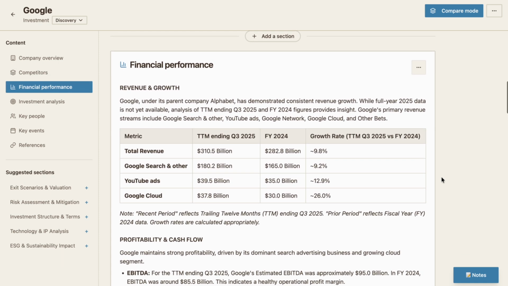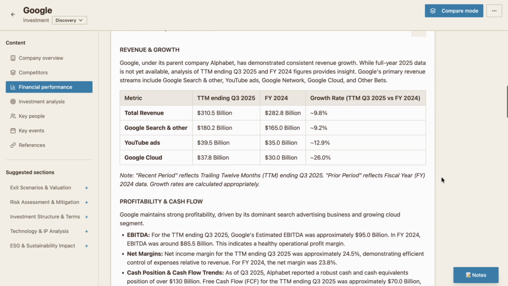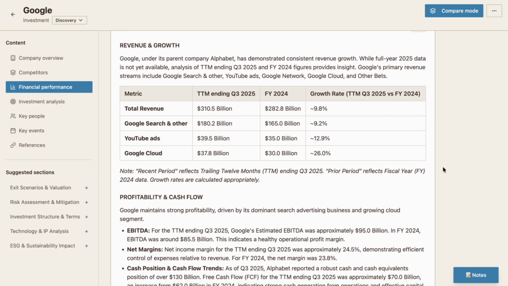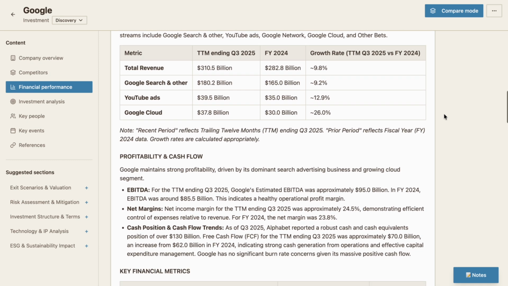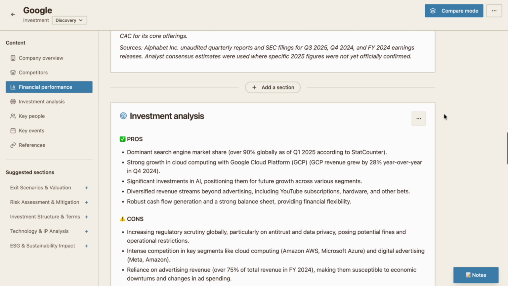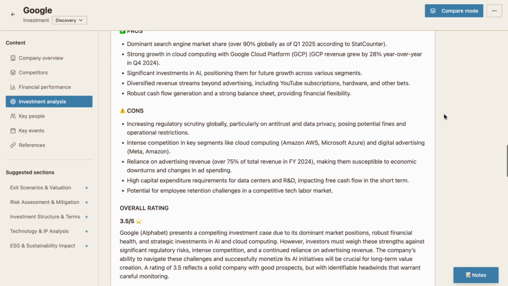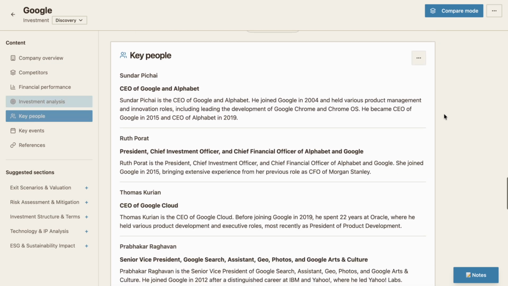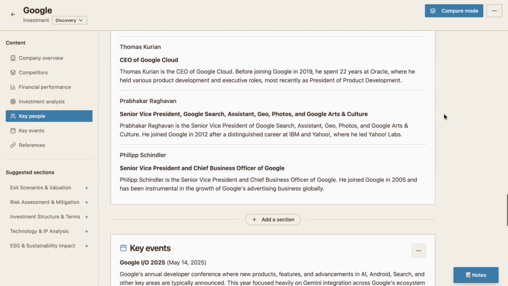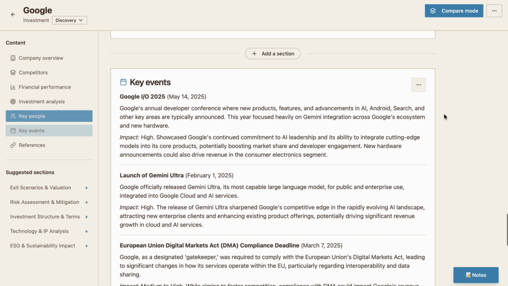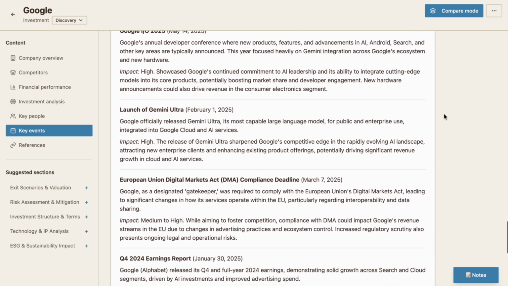Here's financial performance information. We generate content from the most recent information that's available. If there isn't any information available, we'll default to the most recent year with complete data. Scrolling down the page, you see an investment analysis, which is an overview of the thesis for investing in this company, an overall rating, and key people that you can research. And finally, here's key events and things that happened recently with this company.